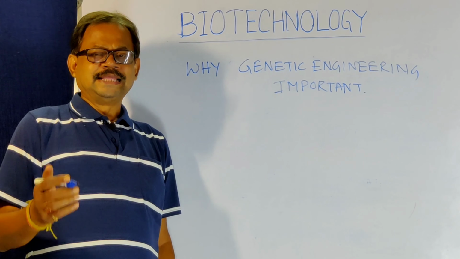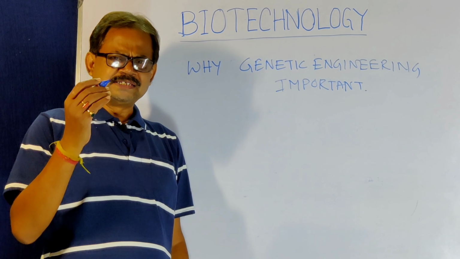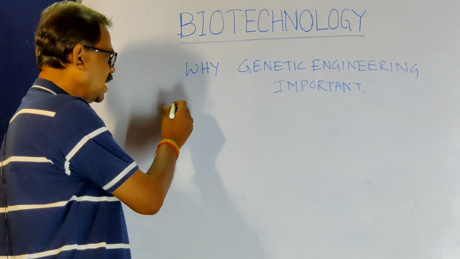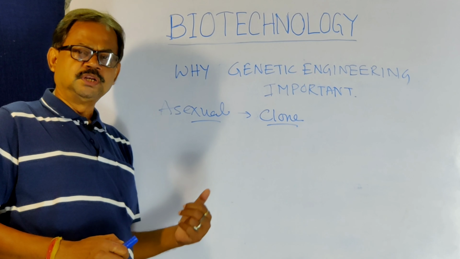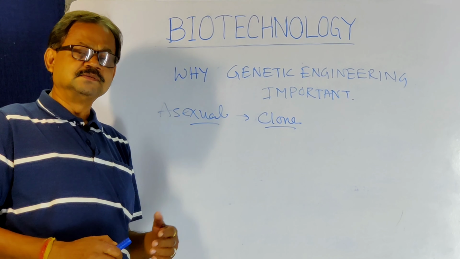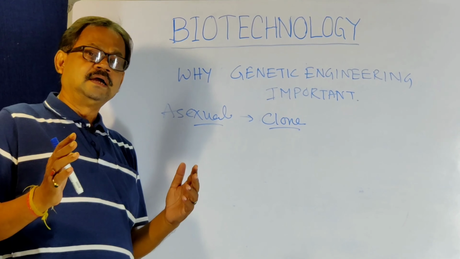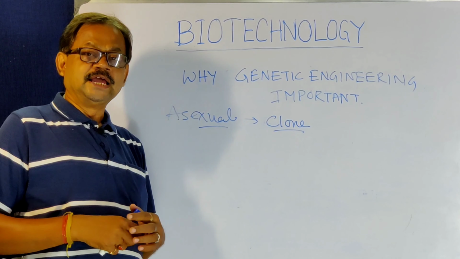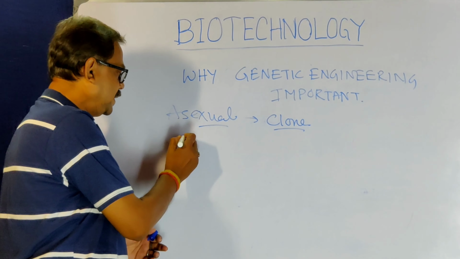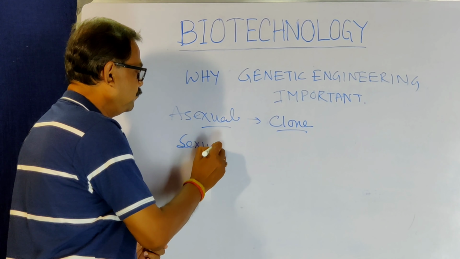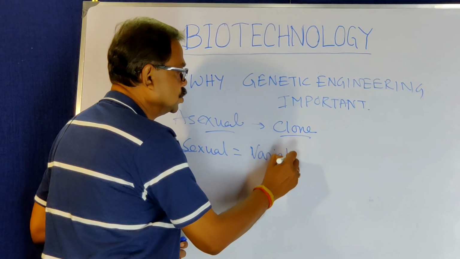We know that all living organisms reproduce. First, the very simple type of reproduction is asexual. In asexual reproduction, the organisms produced are called clones, because they are all similar and variation does not occur. After that, in sexual reproduction, variation occurs by crossing over.